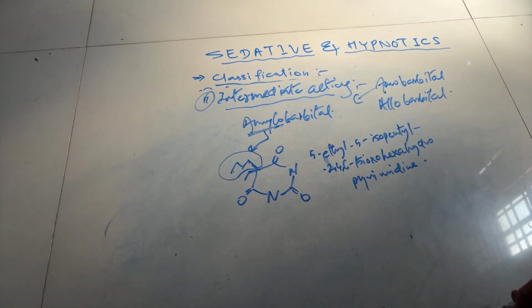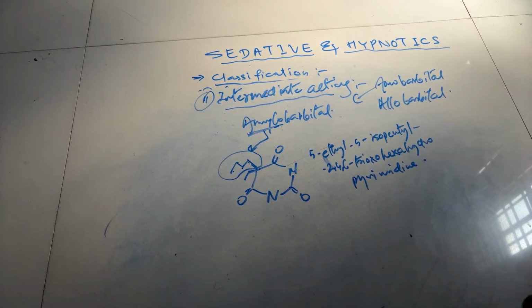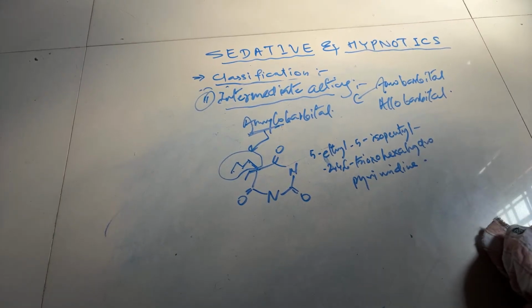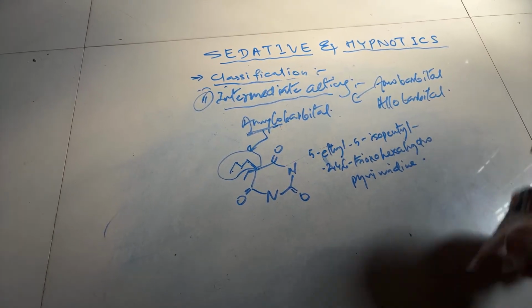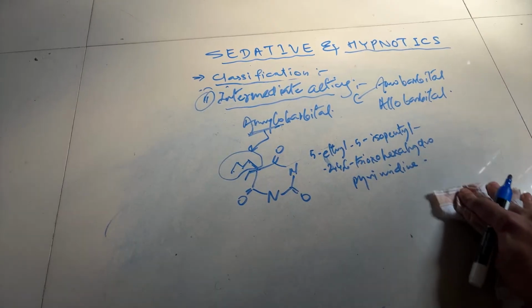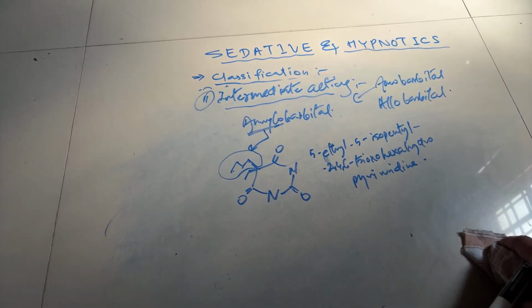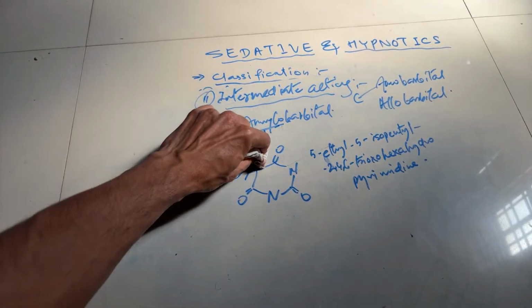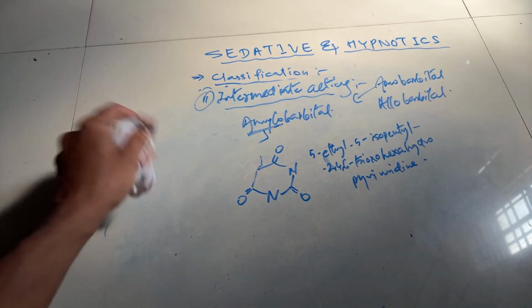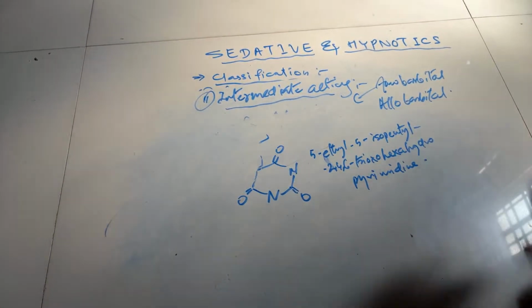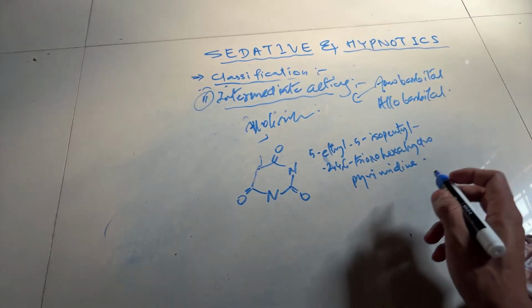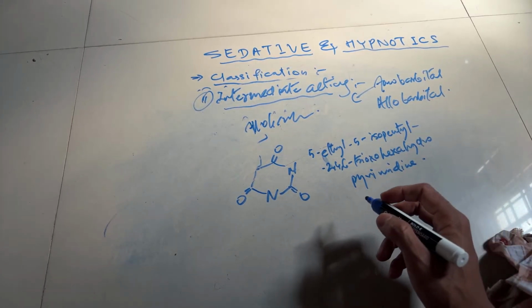And in the case of alobarbital, what will happen? One allyl group will be present. Again, it is substitution at the 5th position. How?